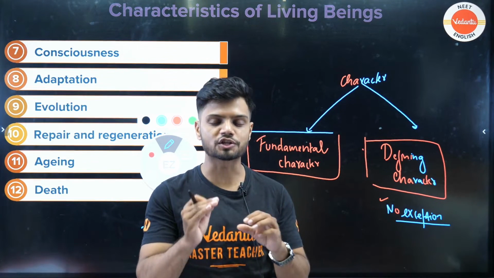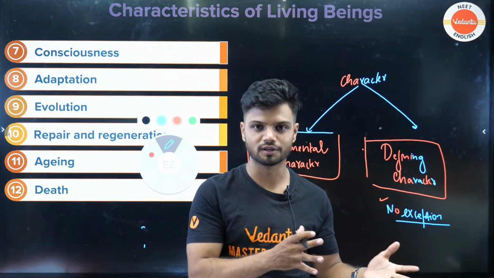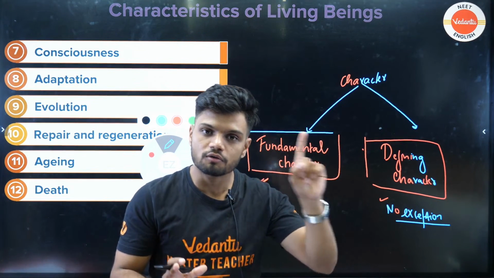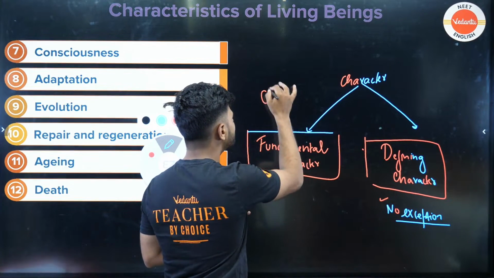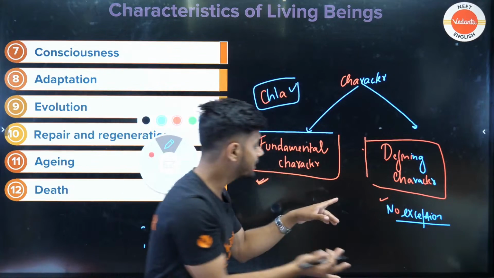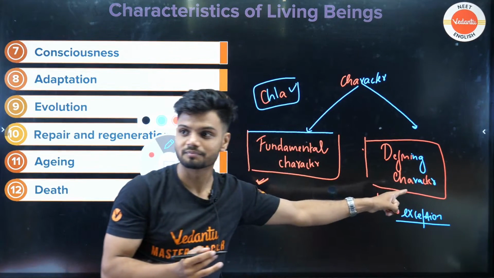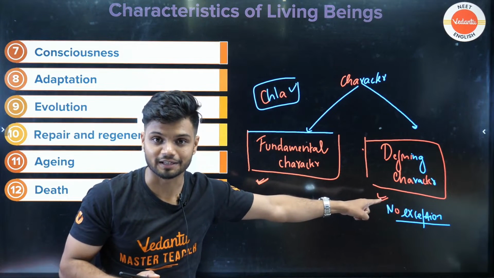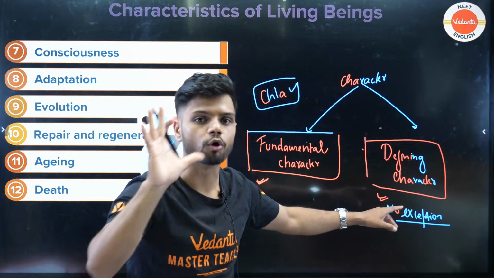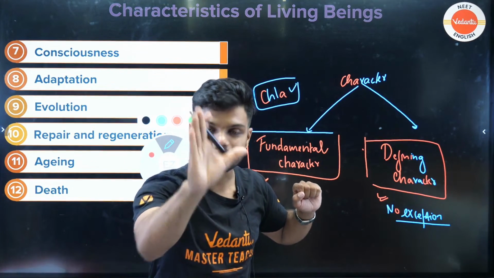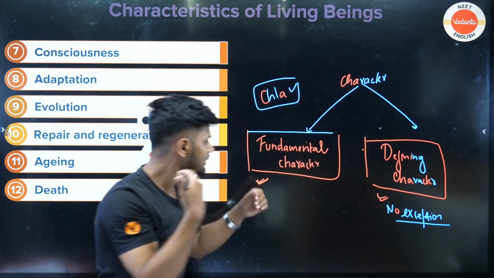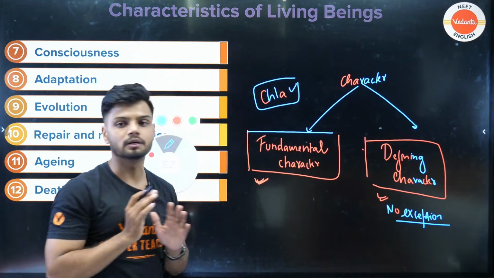Now if you remember my lecture from last academic year, I told you every single plant belonging to plant kingdom will have chlorophyll A. Yes, every plant will have chlorophyll A. Now that becomes a defining character, because there are no exceptions whatsoever. Clear, all of you? That's going to be a defining character. If there are certain exceptions, then it becomes a fundamental character.